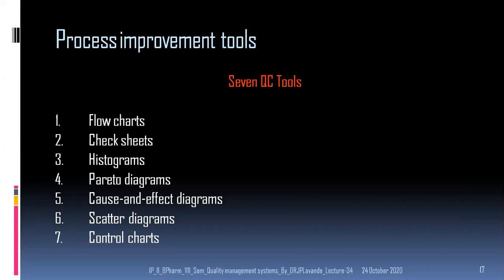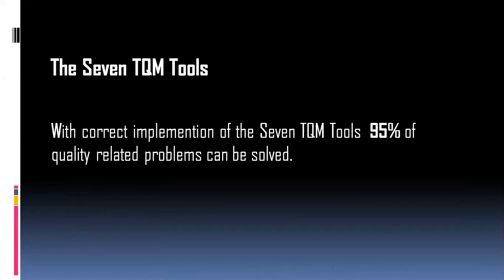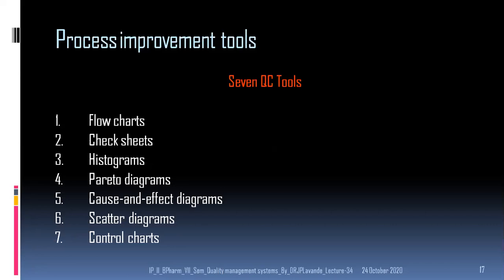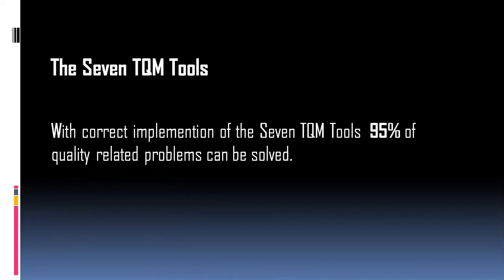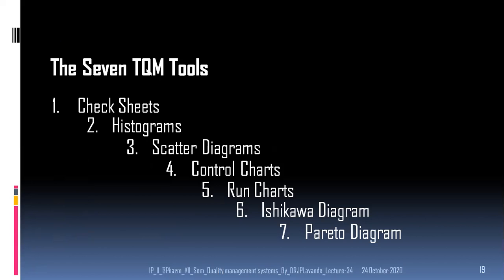In that, there are flow charts, check sheets, histograms, Pareto diagrams, and cause and effect analysis along with scatter diagram and the control charts. With the correct implementation of the 7 TQM tools, almost 95% of the quality related problems can be solved. So there is a need to use all these QC tools in order to get the zero defect product.